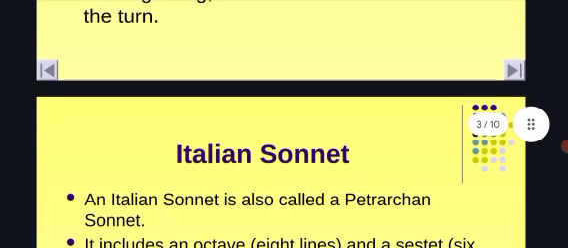A sonnet can be divided into, as I already told, two types. One is the Italian sonnet, the other is the Shakespearean sonnet. Now we discuss the Italian sonnet. The Italian sonnet is also called the Petrarchan sonnet. The name of the writer is Petrarch, so it is called the Petrarchan sonnet or Italian sonnet.